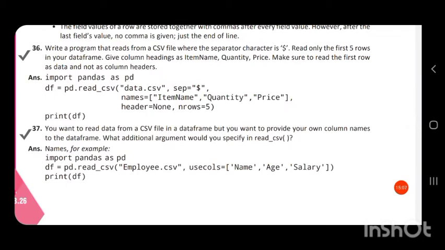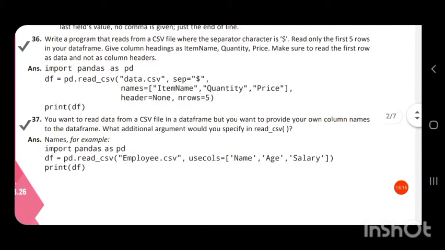First we import pandas as pd, then create a data frame df equal to pd.read_csv, in brackets the location of the file, comma, usecols, that is used to rename a particular column while reading from the CSV file to a data frame.